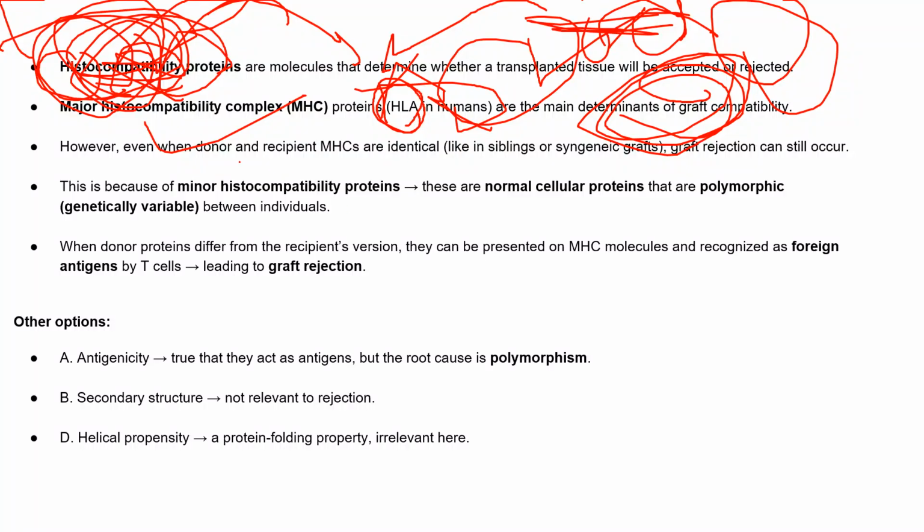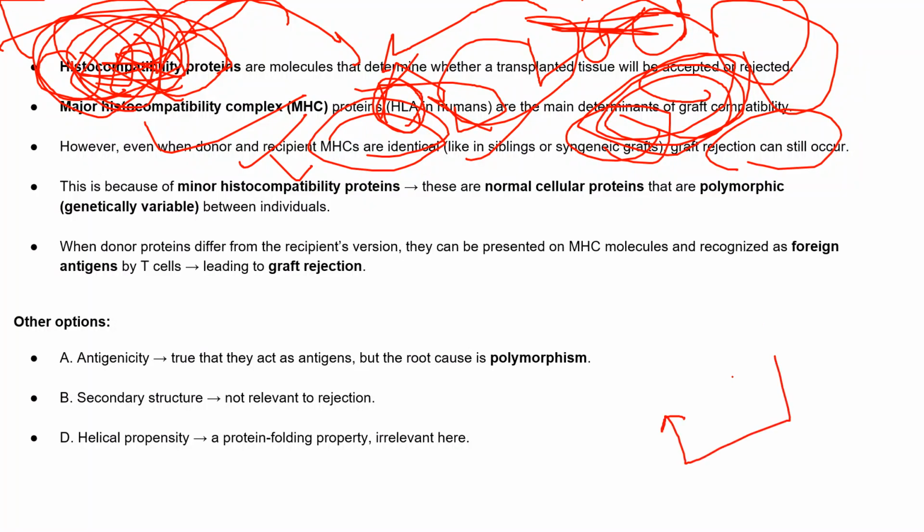However, even when the donor and recipient MHC are identical, like in siblings or twins, syngenic graft rejection sometimes happens, right? Even if they are identical twins with the same genetic composition, in less than 0.001% of cases, because of SNPs, graft rejection sometimes happens.